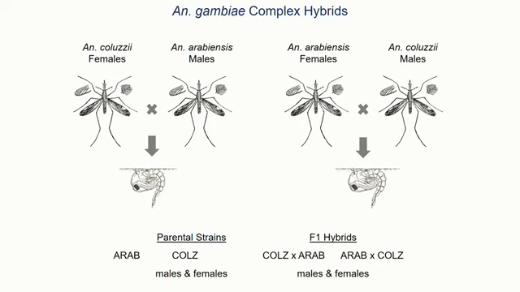So what we're doing here is we're analyzing gene expression in arabiensis and coluzzii males and females, pure strain, and then both directions of the coluzzii arabiensis or arabiensis coluzzii cross. So for example, males of the coluzzii arabiensis cross have the coluzzii X chromosome and lack the arabiensis X chromosome.